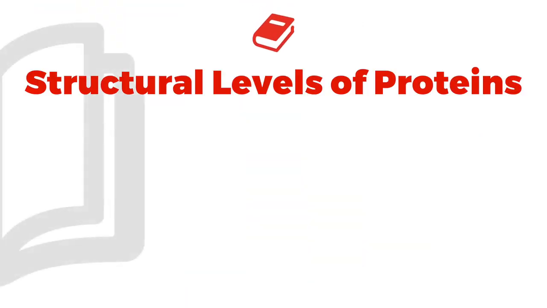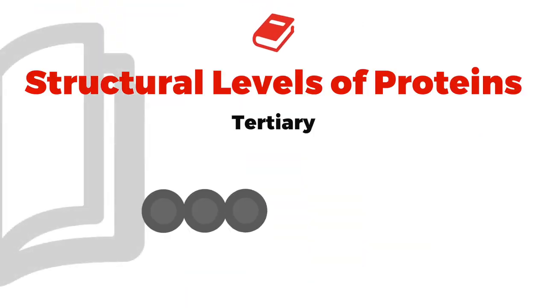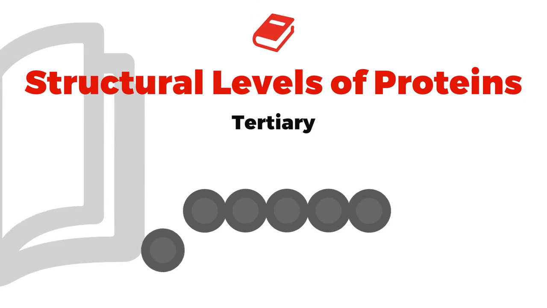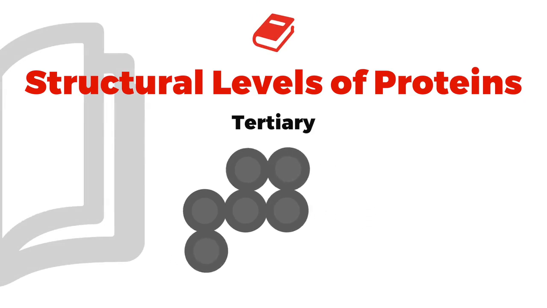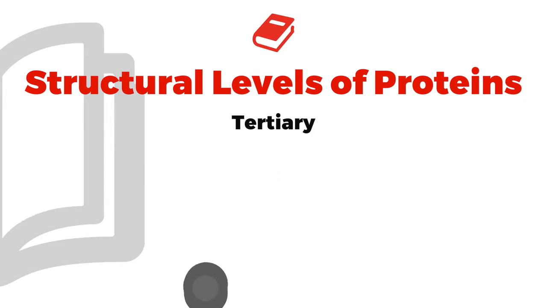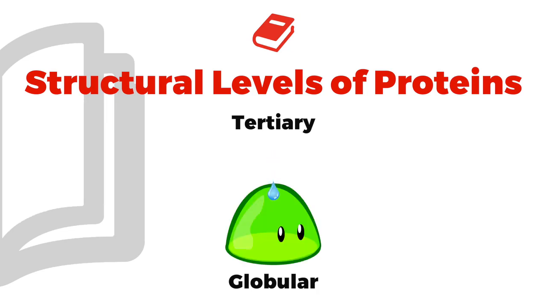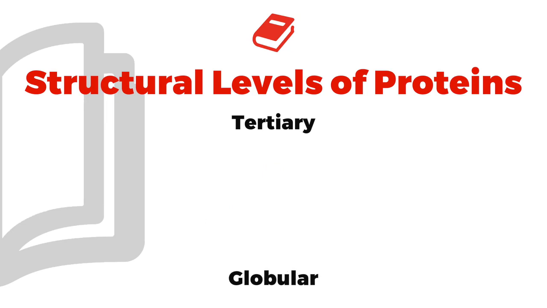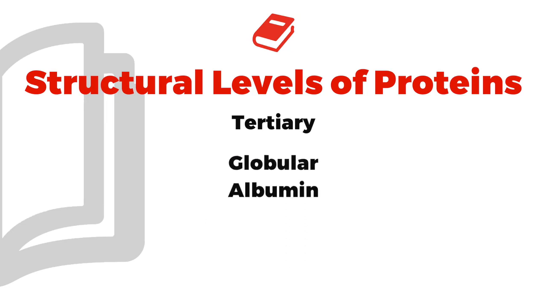Okay, guys, now we're going to look at tertiary structure. And I want you to circle that T of tertiary and write 3-dimensional, okay? And what I want you to see with this is a 3-dimensional shape after you've accounted for the primary and secondary structure. So going back to that telephone cord example, take a look at this on the visual. You can imagine, depending on how those local interactions are formed, it can give you a 3-dimensional shape that differs from one protein to the other. So it's just a 3-dimensional shape. Now, there's 2 examples of this: globular and fibrous. Globular, as it says there, is water soluble. Think of it like a glob that disintegrates in water, okay? Globular is water soluble. It says there that albumin is a classic example of that.